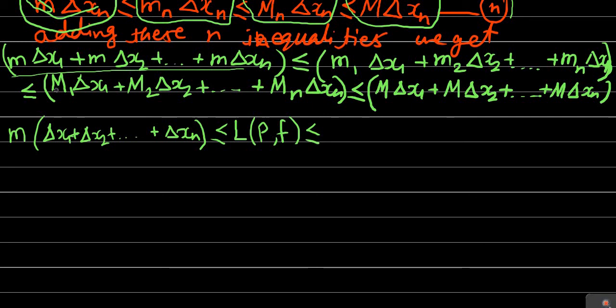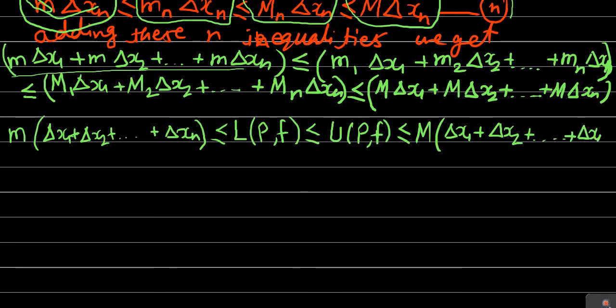Then the third term, capital M1 into delta x1 plus capital M2 into delta x2 up to capital Mn into delta xn, is again the upper sum over partition P of the function f, that is U(P, f). And finally, less than or equal to the rightmost term. From this also we can take capital M common, so we get capital M into delta x1 plus delta x2 plus so on up to delta xn.